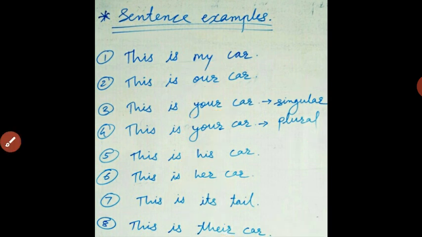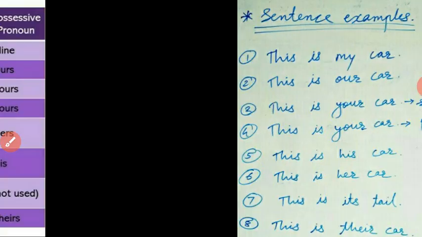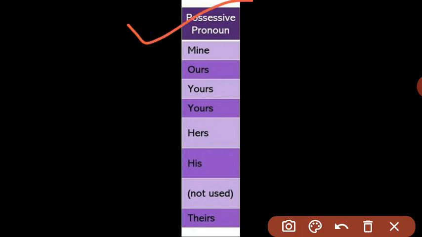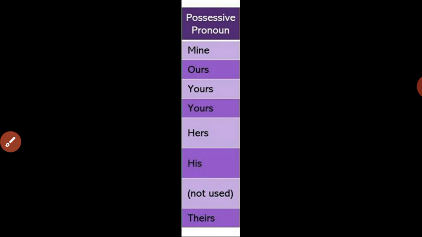Let us learn about the next category. What is it? Possessive pronouns. What is a possessive pronoun? Possessive, again, means showing possession or ownership, and pronoun.